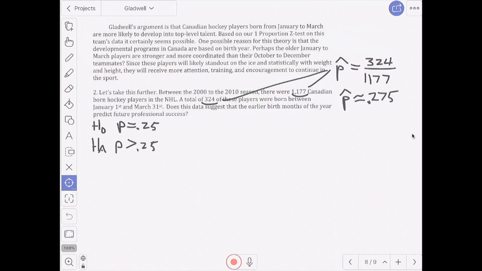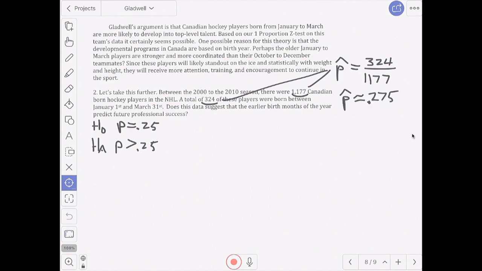So to begin, that's my hypothesis test. My hypothesis statement started right there. So it should be about 25% of them born in the first 3 months of the year. And my percentage from the sample ended up being 324 over 1177, so around 27.5% was my sample percent, or my sample proportion.